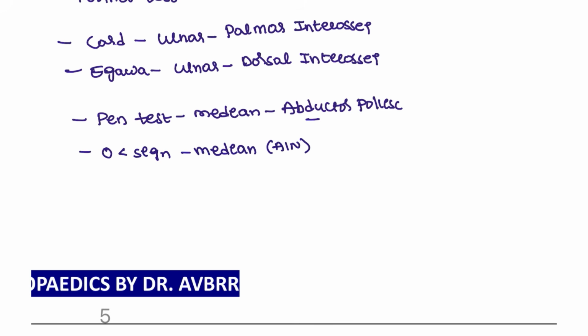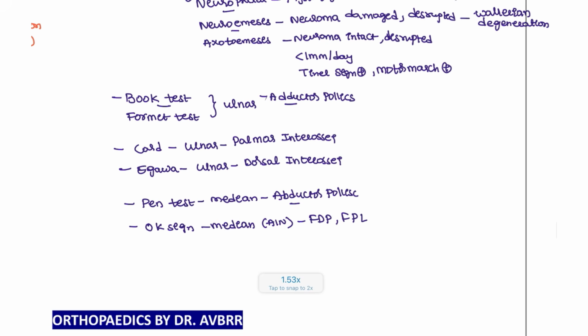The anterior interosseous nerve supplies two important muscles, the flexor digitorum profundus, and also we use the thumb to say OK, which involves the flexor pollicis longus. This is for the OK sign that you have to remember. These are some important tests for the different types of palsies that you have to remember, right?